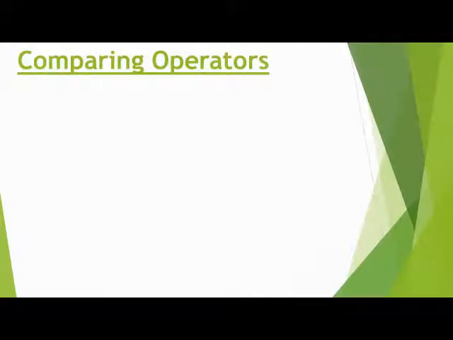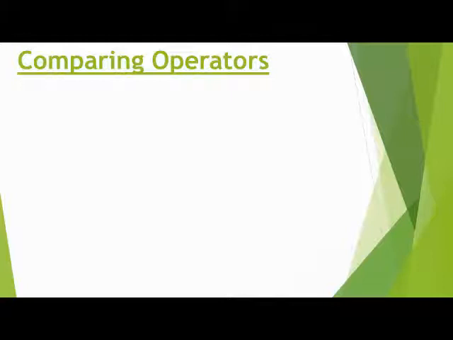Now, comparing operators. First we discuss what comparing means. It is the act of evaluating two or more things by determining the relevant differences.